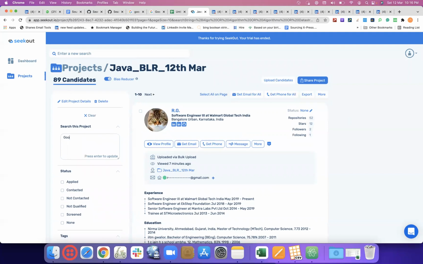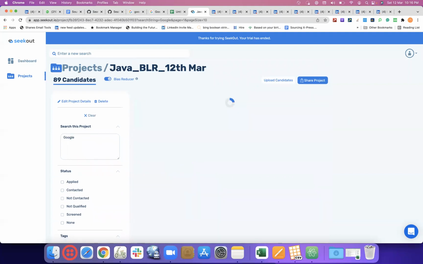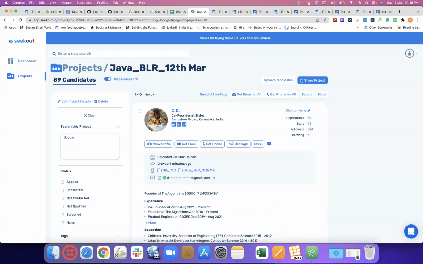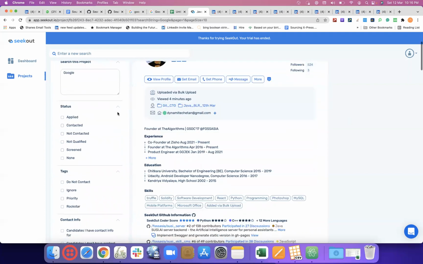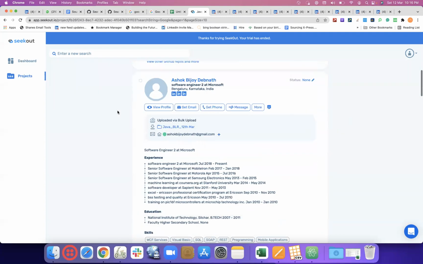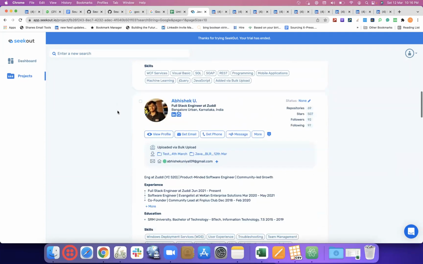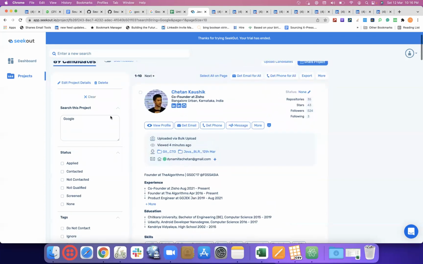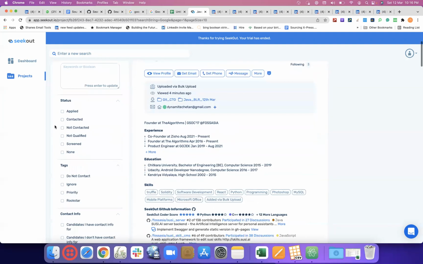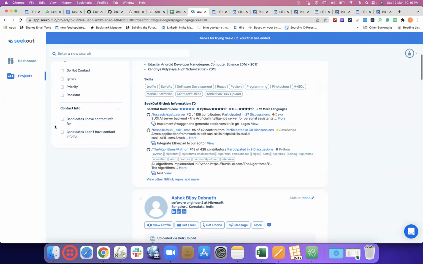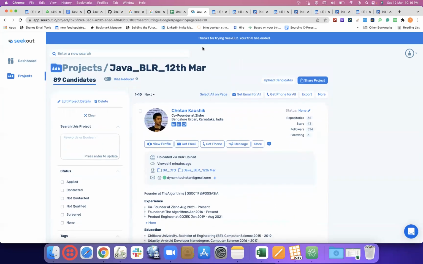Let's say how many I had Google. Maybe based on their profile, but not exactly at Google. Do we have a company? Maybe based on the profile in there, both the information, there's a Google mention. But otherwise, do I have any additional filters? No, I don't. But yeah, that's pretty much about it.